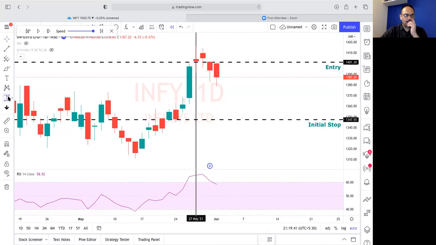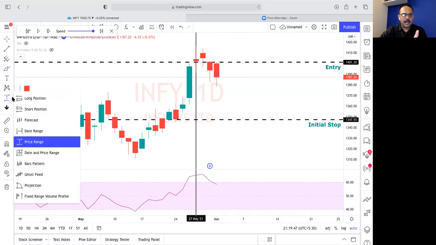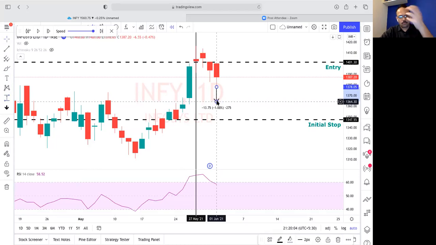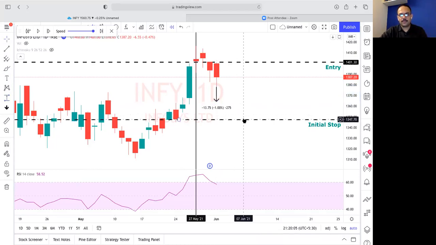Those who wanted me to repeat, how did I measure 1%? I went here, I took the drop-down price range, took it to the low of this candle, started measuring, and I stopped when it told me it is 1%. I kept on dragging it, adjusting to 1%. So this automatically gives me the calculation of 1%.